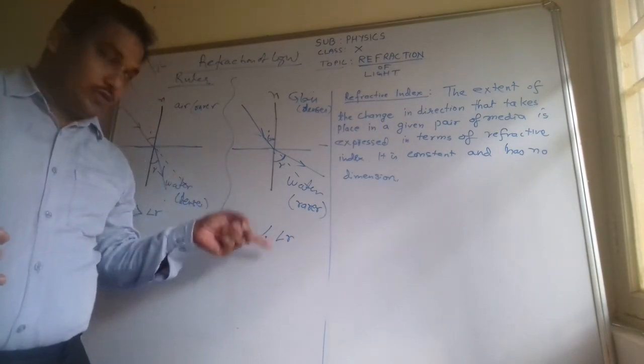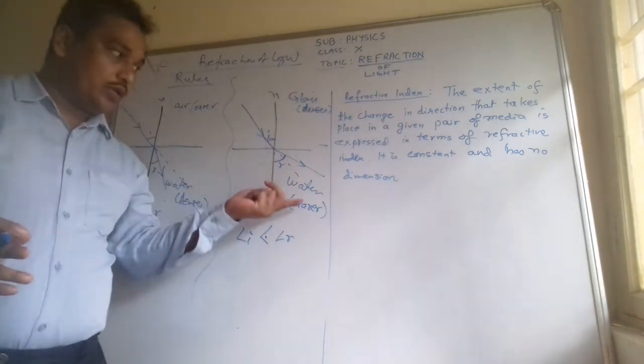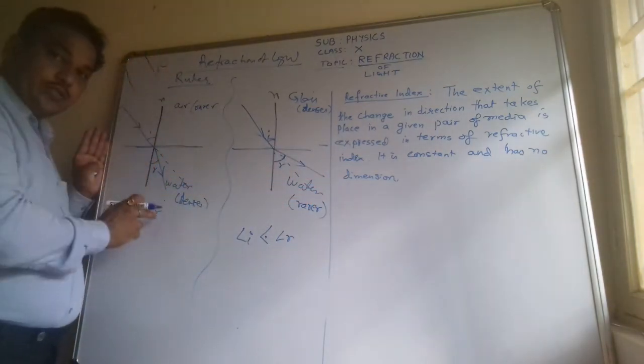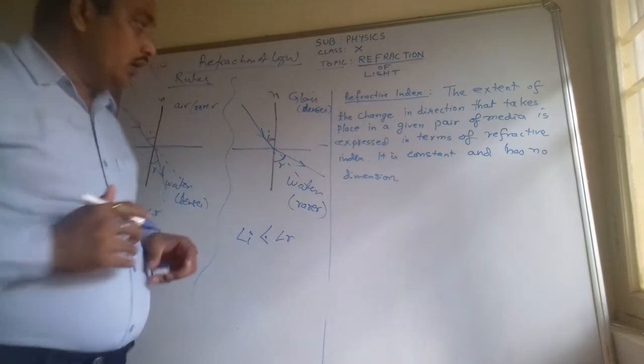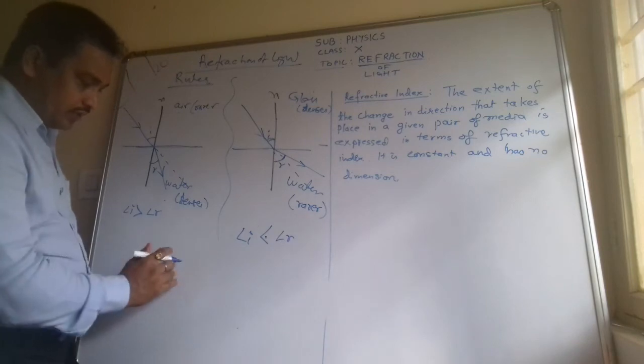Angle of refraction is greater than angle of incidence because the ray goes from denser to rarer medium, it moves away from the normal, and in the first case when it goes from rarer to denser, it moves towards the normal. Okay, now here the direction is changed. We have discussed the refraction of light earlier.